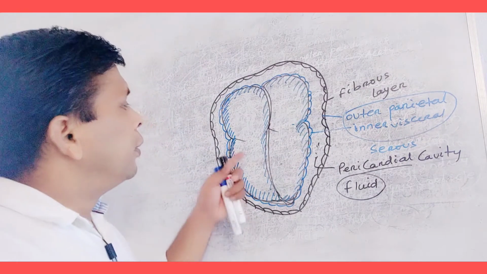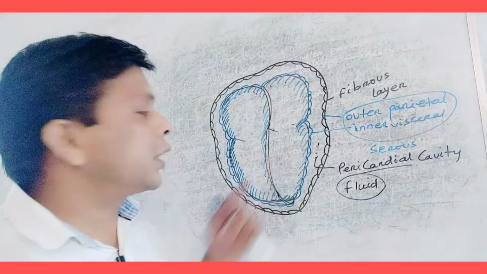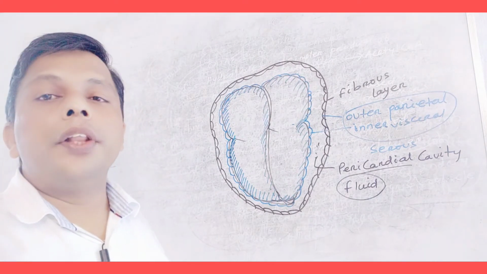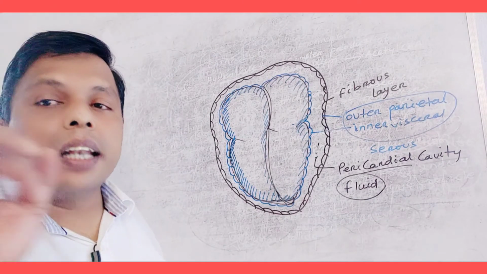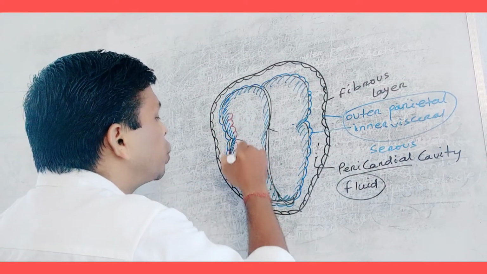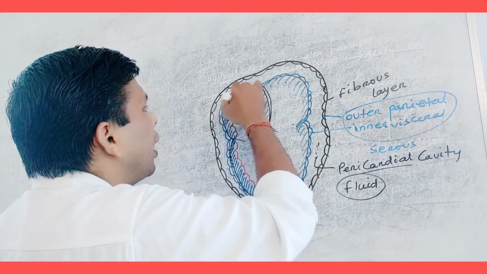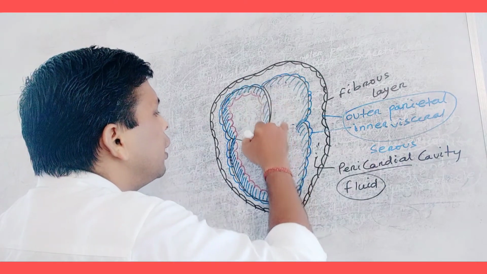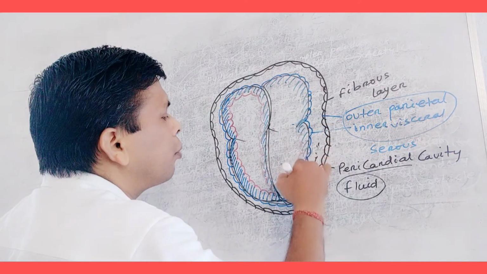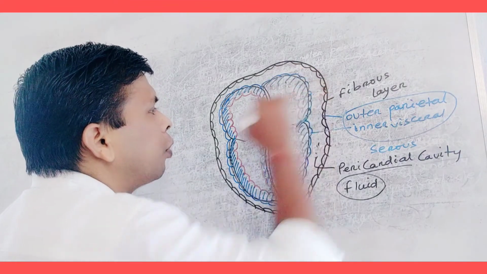So this is cardiac muscle. Below the cardiac muscle, the inner part is lined by squamous epithelium. Like the external part, the inner lining is also squamous epithelium.